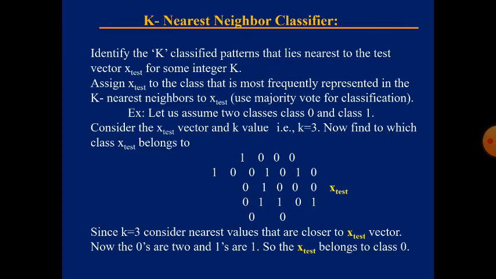If the majority are ones, then we say that x test belongs to class 1. So this is the k nearest neighbor classifier. In this example, if k equals 3, 0, 0, 1 are the 3 nearest neighbors. Out of those 3, 2 are zeros. That's why x test belongs to class 0.